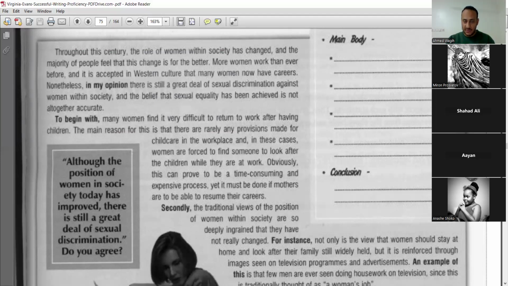It's okay, no problem. Nonetheless means however. In my opinion, there is still a great deal of sexual discrimination against women within society, and the belief that sexual equality has been achieved is not altogether accurate. And she's going to prove it in the coming paragraphs.